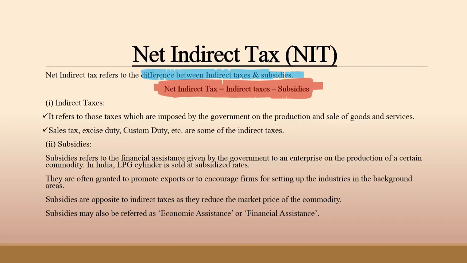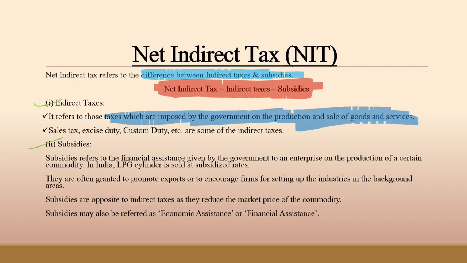First, indirect taxes and subsidy. So, what are indirect taxes? They refer to those taxes which are imposed by the government on the production and sale of goods and services. Indirect taxes can be sales tax, excise duty, custom duty, etc.